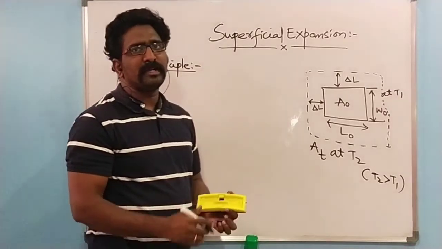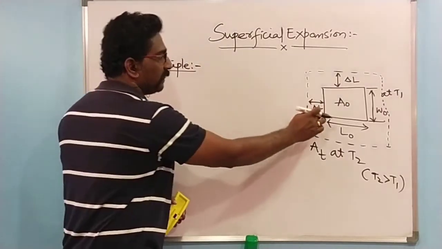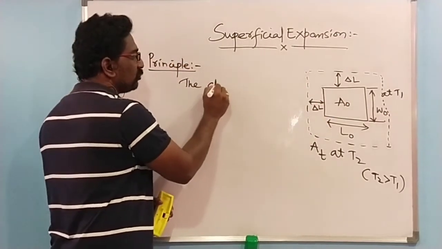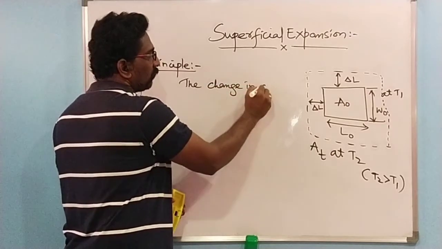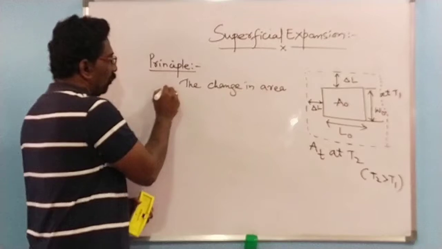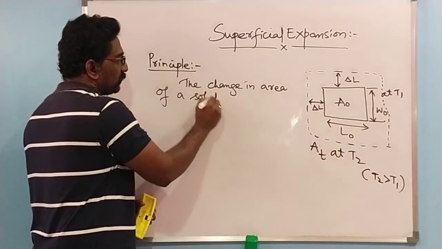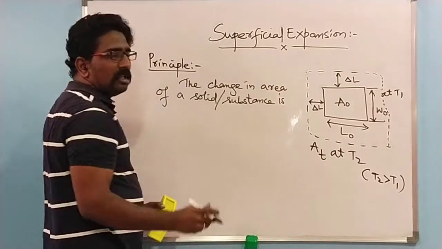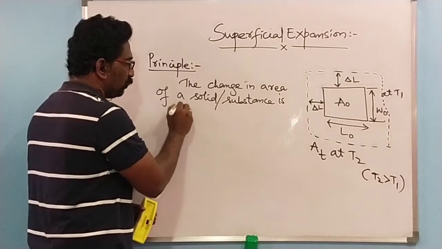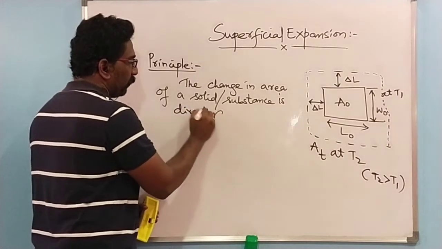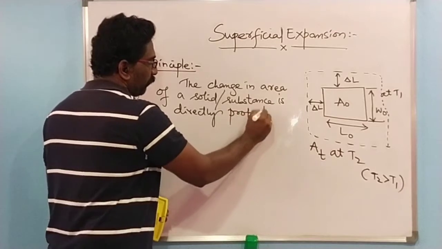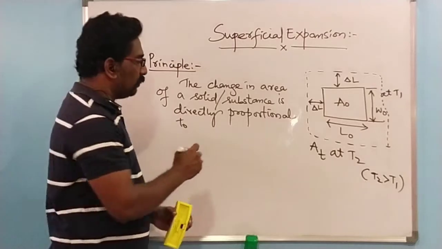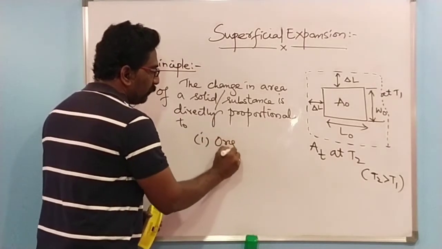The principle of superficial expansion goes like this. The change in length happens in two dimensions, so I'll write it as the change in area of a solid or a substance. It is directly proportional to three main factors. First one is called the original area,